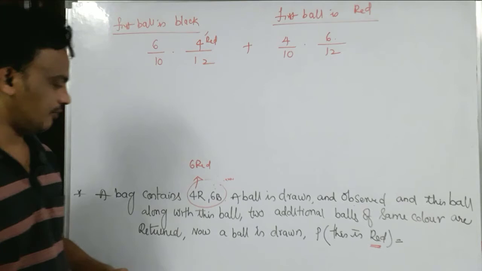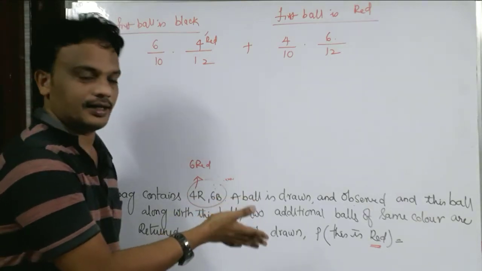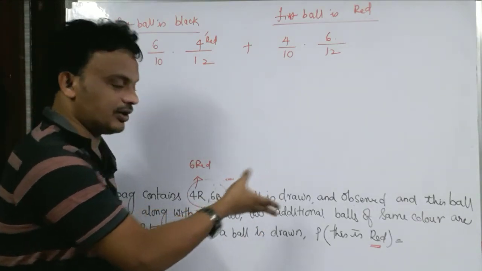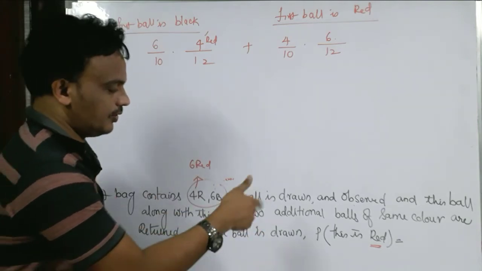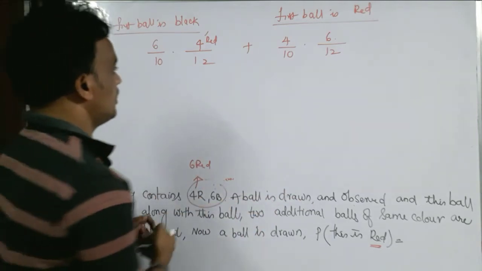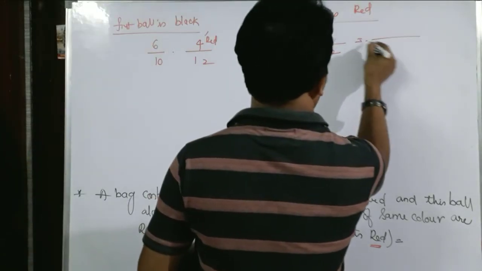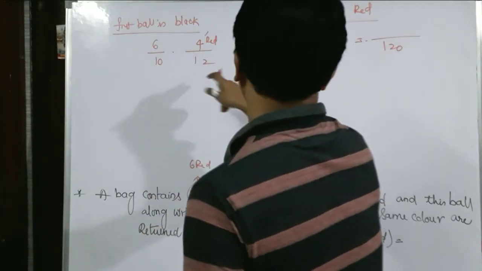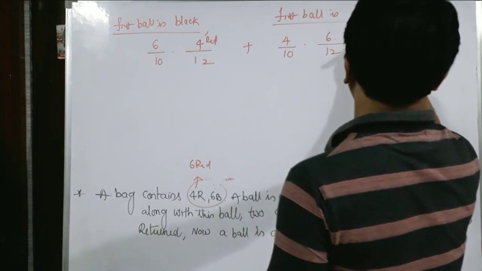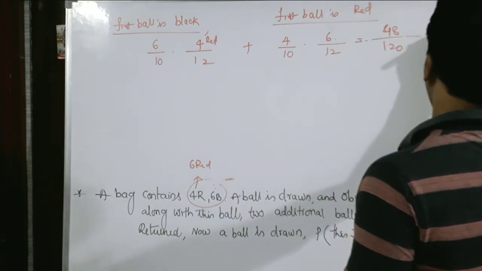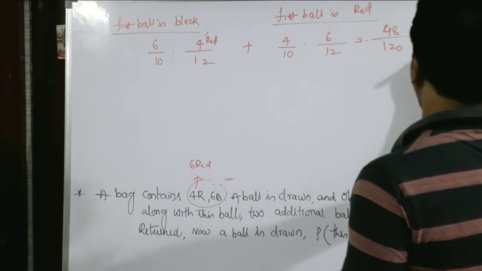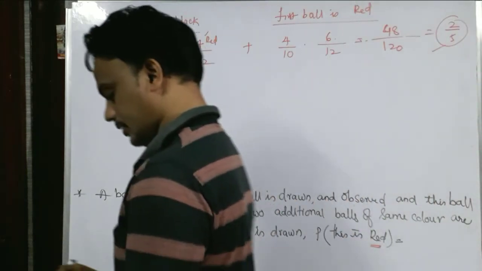While reading the question, clearly understand what they have given: how many balls are there, and what is the next thing. Totally the denominator is 120, it is 24, 24, 40. So this is 2 by 5, with 24 and 2, and 24 and 5, like this.